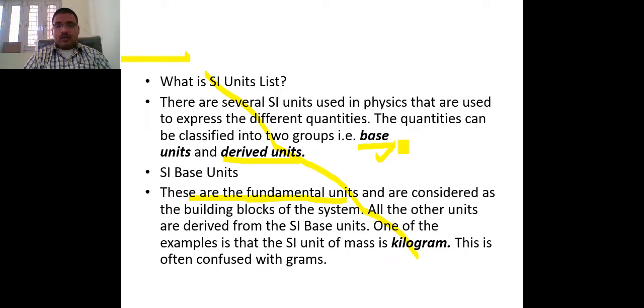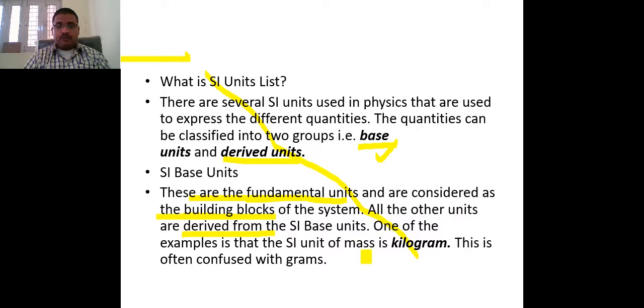These are considered building blocks because they provide the linkage to determine other things, and that other kind of unit is called a derived unit. The derived unit is based on the base unit, which is the first part of the SI unit.